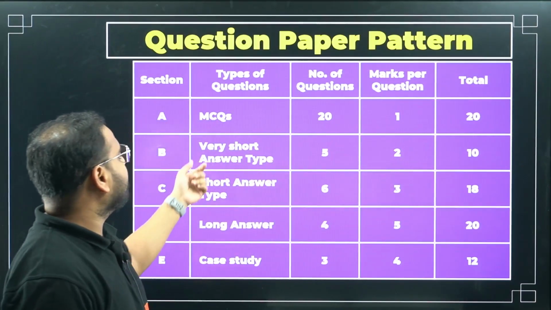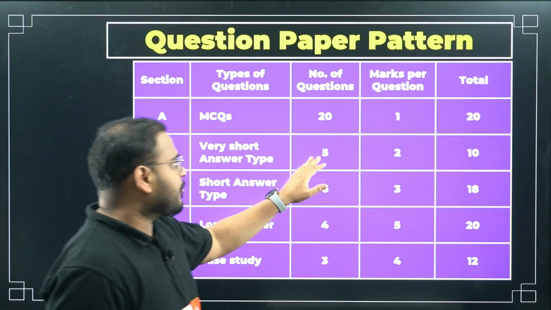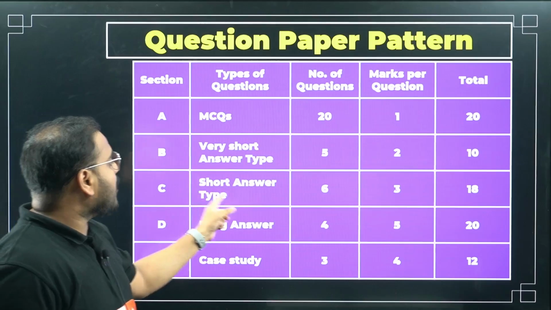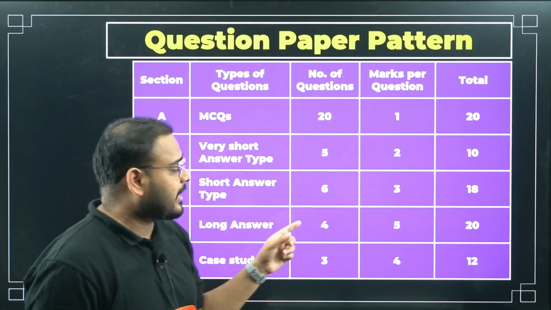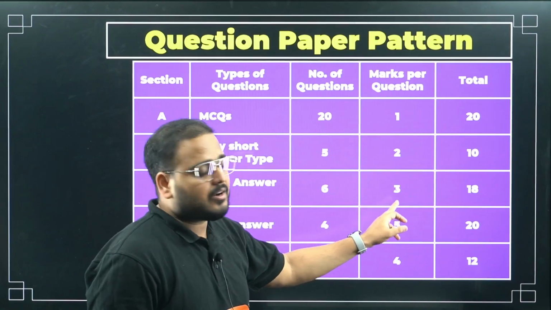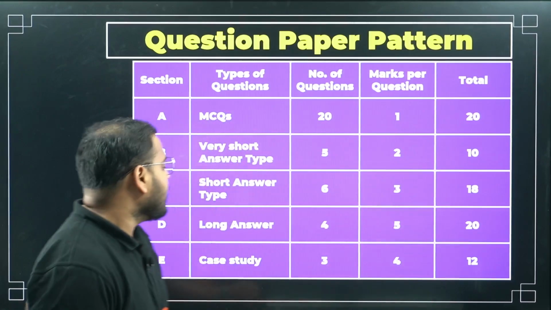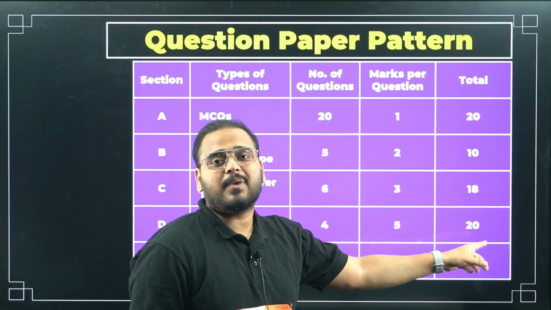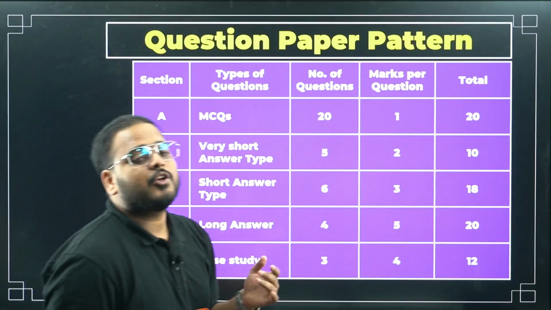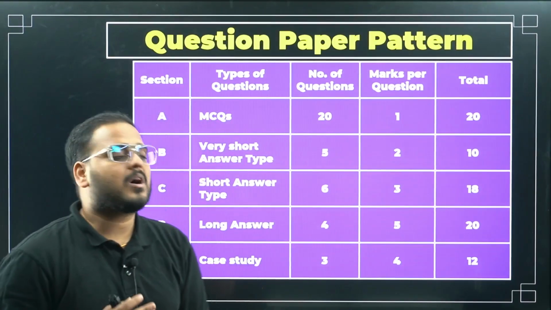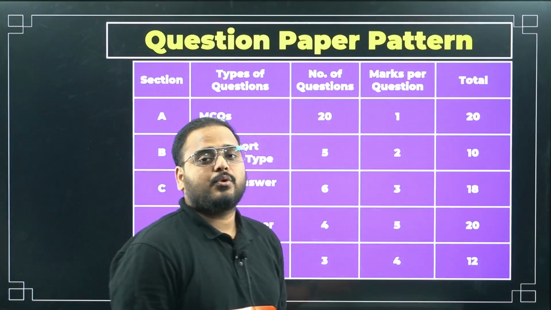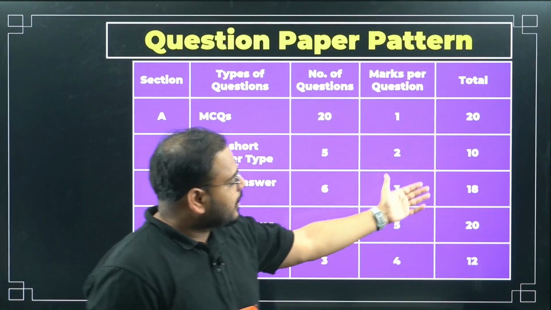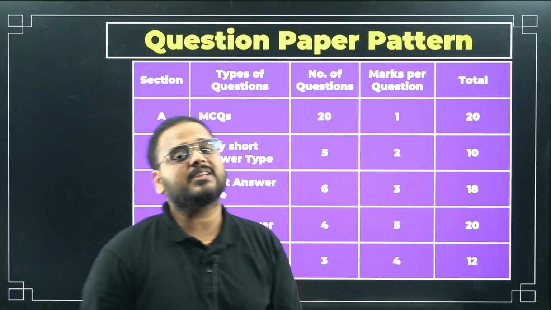Next we have very short answer type questions. 5 questions will come, 2 marks each, 10 marks there. Next is short answer type questions. 6 questions will come from that category, section C, 3 marks each, so 18 marks there. Next is long answer. You'll have 4 questions each of 5 marks, total 20 marks. And last is case study. You'll have 3 case studies each of 4 marks, so total 12 marks. So that adds up to 80. 20 plus 10 is 30, plus here also 30, so 60, plus 20 is 80 marks.